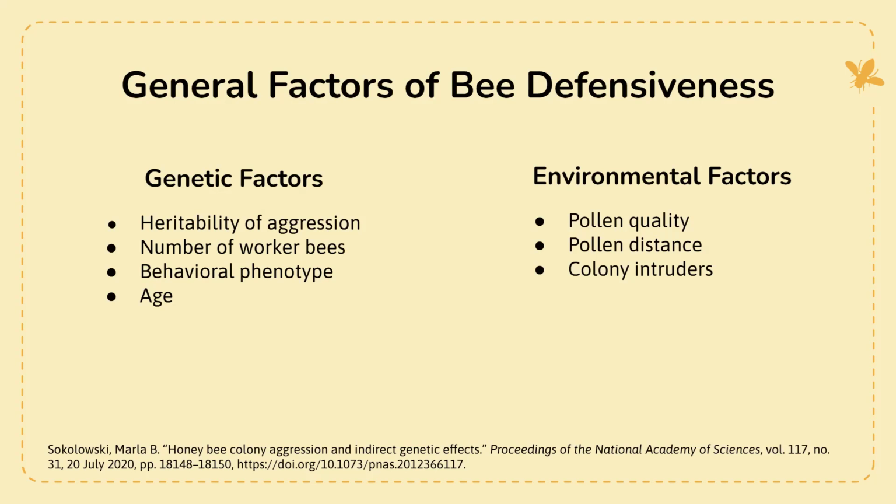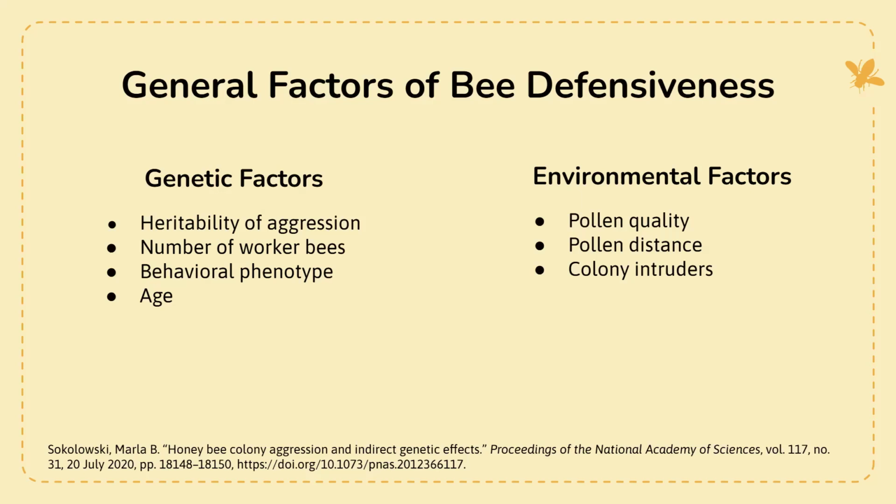And age. Studies were done on JH, that juvenile hormone that is in bees when they are younger. The less juvenile hormone that is in them, the more aggressive they become. And the experiment was that they injected JH into older bees and they became more gentle and less reactive.